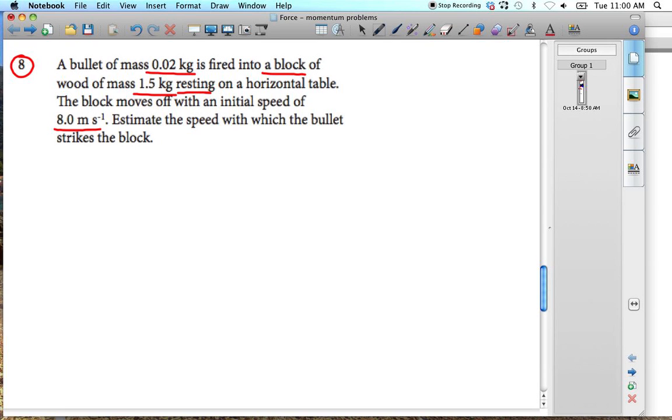Now, whenever you've got this situation where you've got something going into something else, you have to think of conservation of momentum. So you've got the block here, it's 1.5 kilograms, and then you've got the bullet coming in. So this is the before situation. The bullet is coming in.